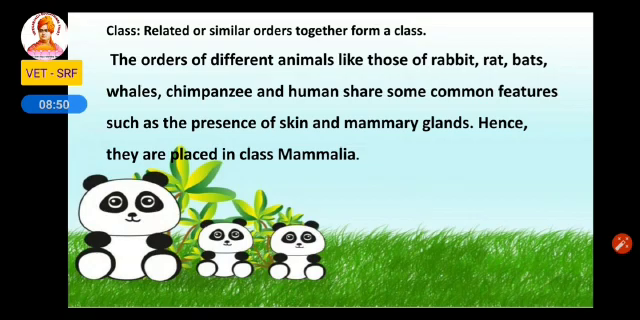So these are the common characters for rabbit, rat, bat, whale, chimpanzee, and they all belong to different or related orders and they form the same class called Mammalia.